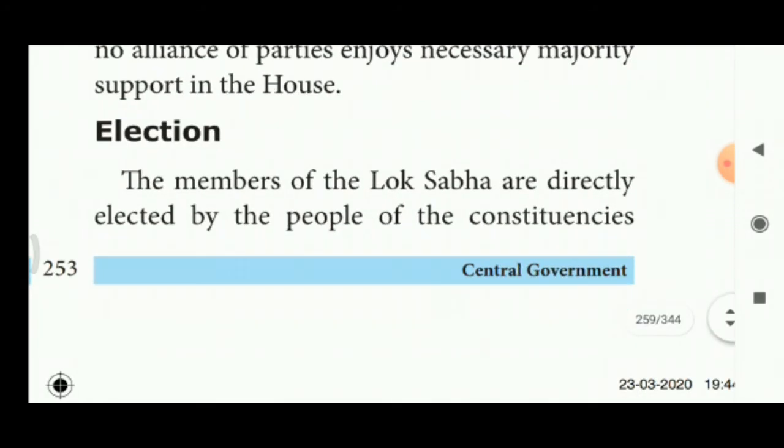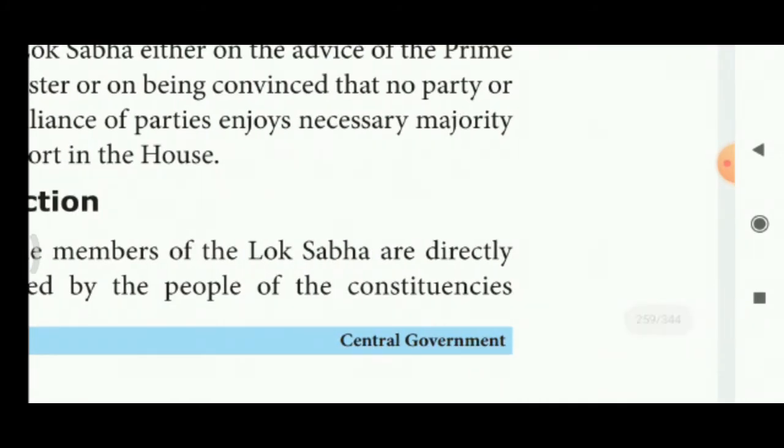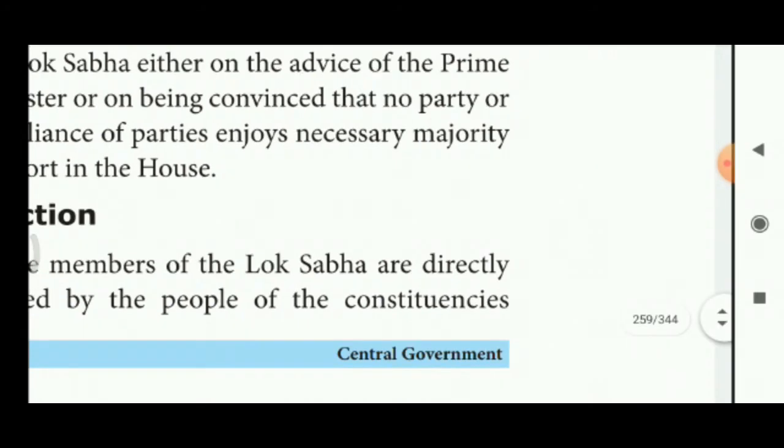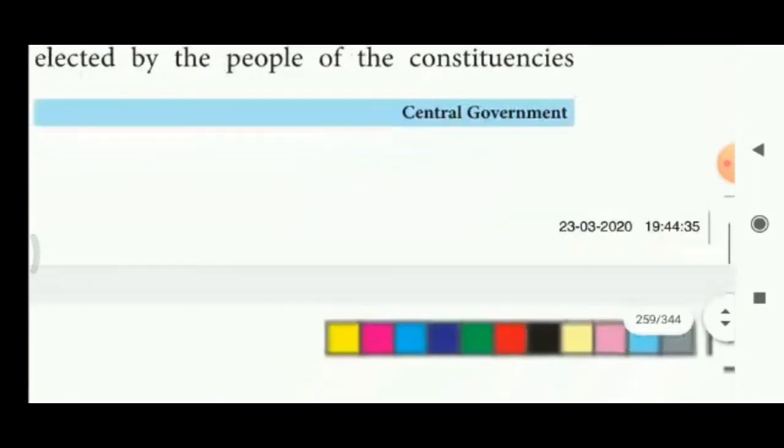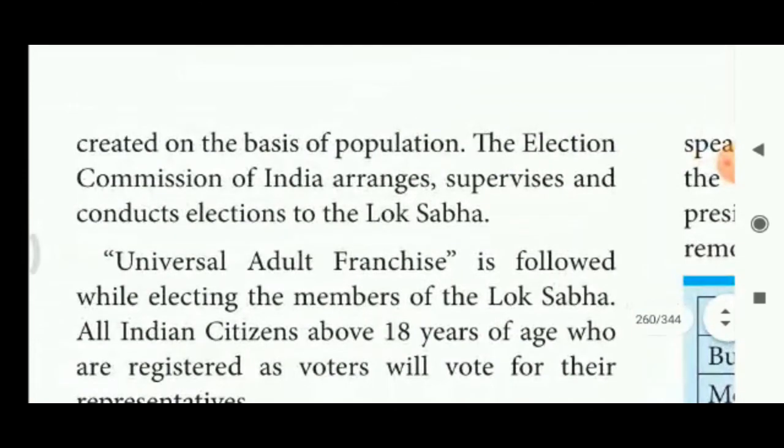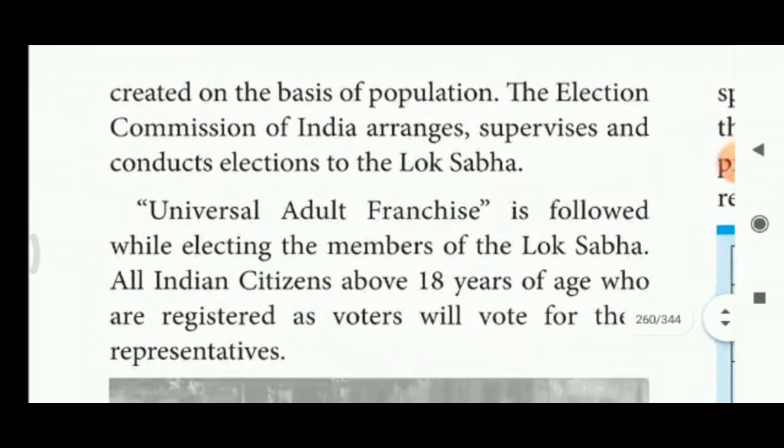Election. The members of Lok Sabha are directly elected by the people of the constituencies. What is the meaning of constituencies? This is nothing but a group of voters. Constituencies means groups of voters created on the basis of population. The Election Commission of India arranges, supervises and conducts elections to the Lok Sabha. So, which body conducts elections to the Lok Sabha? The Election Commission.